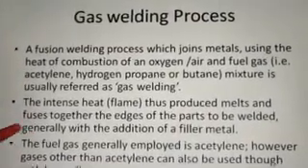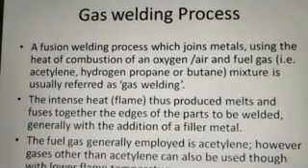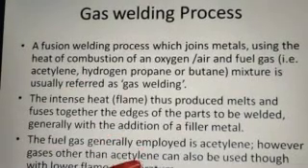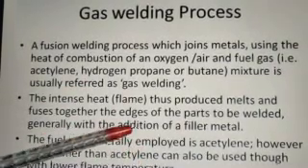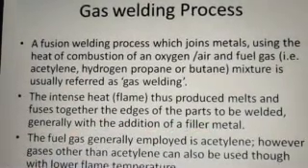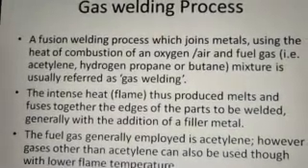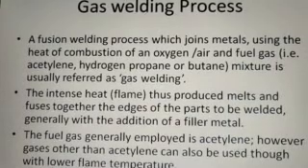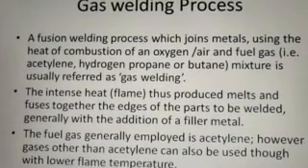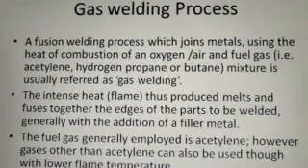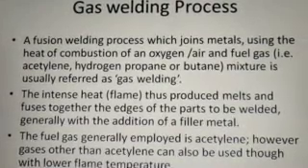The intense heat of the flame thus produced melts and fuses together edges of the parts to be welded, generally with the addition of a filler metal. So we basically use welding process with a filler metal, and there are cases where we can go for welding process without the filler metal, like we had seen in the previous session.